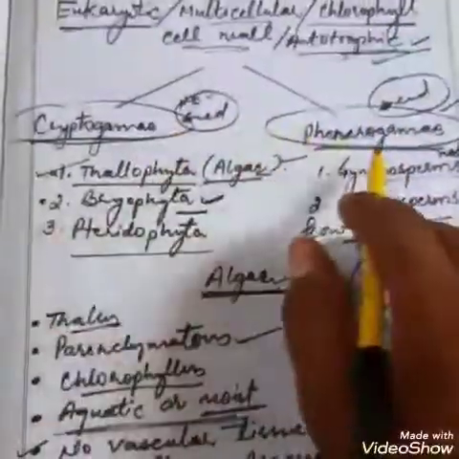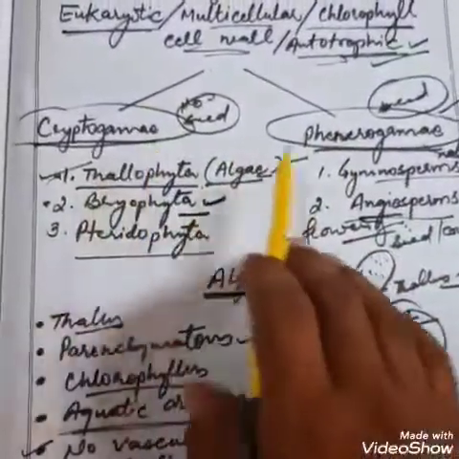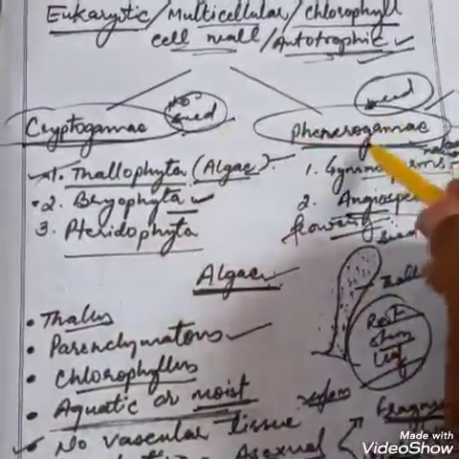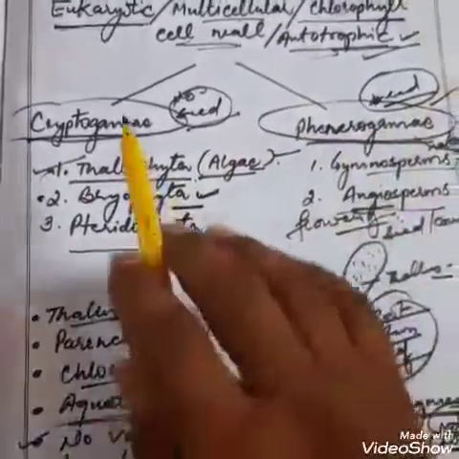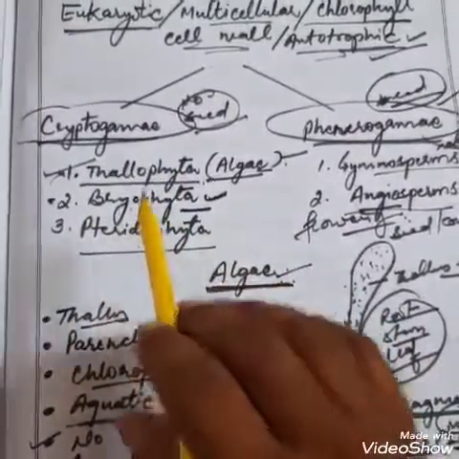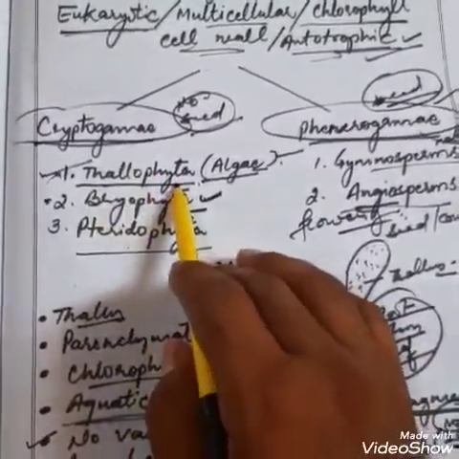Kingdom Plantae is divided into two sections. Number one is cryptogamy, number two is phanerogamy. Cryptogamy means they don't have any seed. Phanerogamy means they have seed. Cryptogamy is again divided into three sections: Thallophyta, Bryophyta and Pteridophyta. Thallophyta means they have a thallus-like body. The body does not have root, stem or leaves.